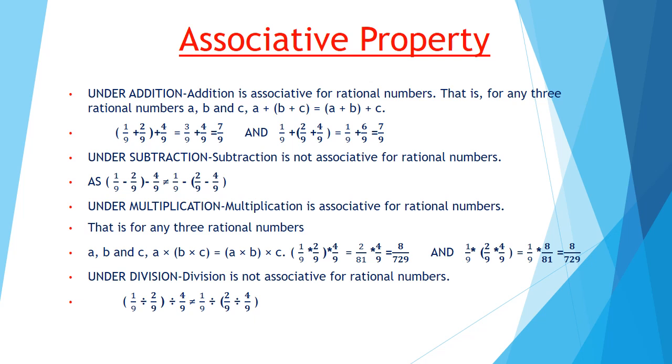If you multiply first 1/9 and 2/9, you will get 2/81, and then multiplying it to 4/9, you will get 8/729. In other case, if you multiply B and C first, that is 2/9 into 4/9, you will get 8/81. On multiplying it with 1/9, you will again get 8/729. So in both the cases, ultimate answer is same. So we can say multiplication is associative.